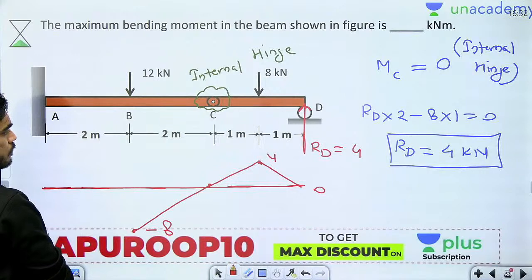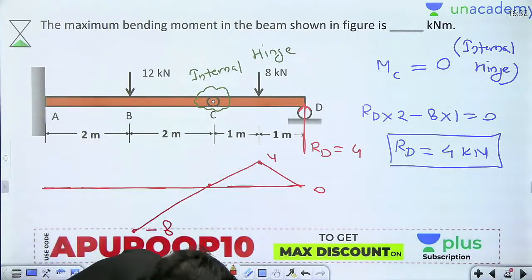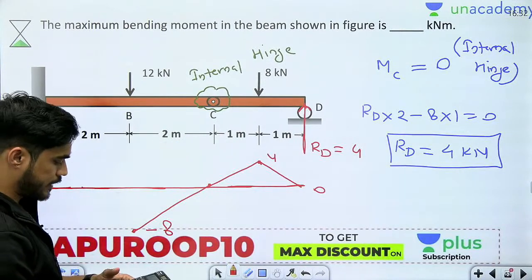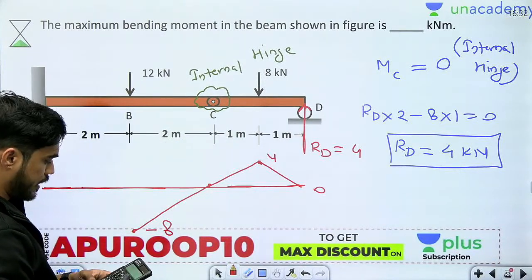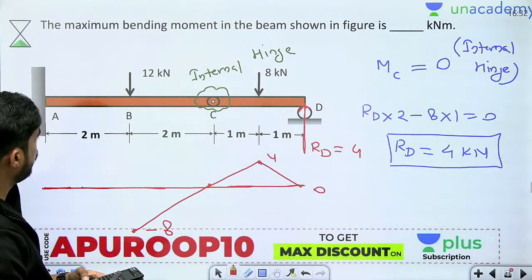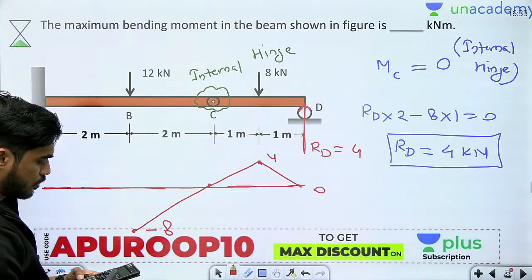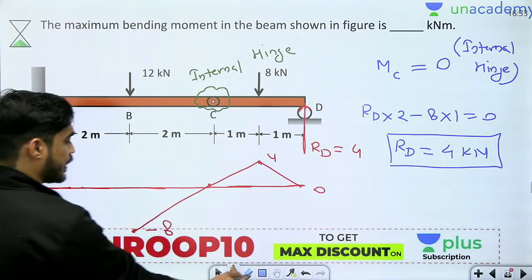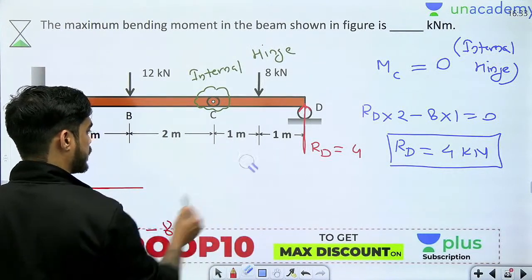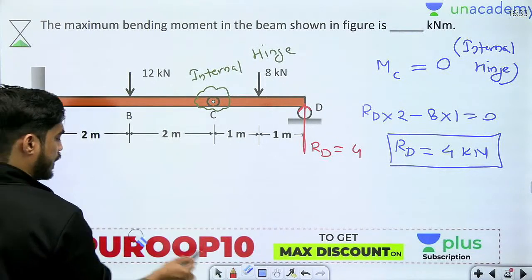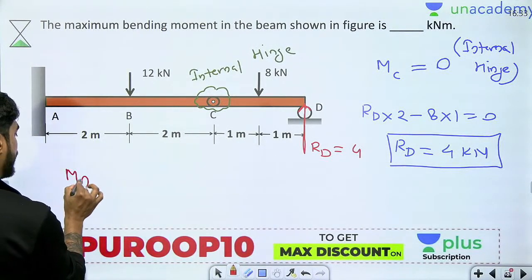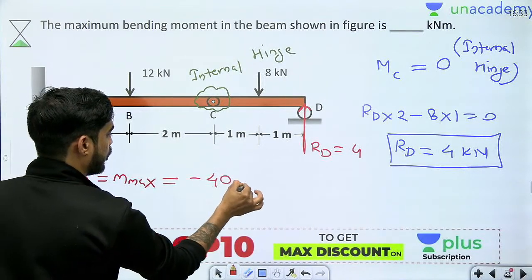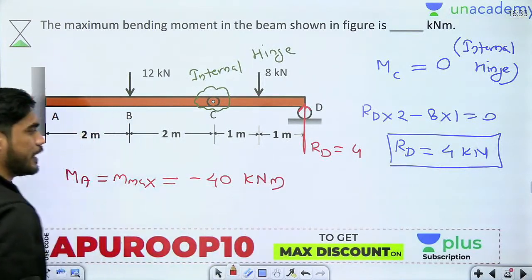Let's just do it on the calculator. 4 into 6 minus 8 into 5 minus 12 into 2, minus 40. There is no space for minus 40, I don't have space. But now I have got that bending moment at A is maximum, which is what, minus 40 kilonewton meter.